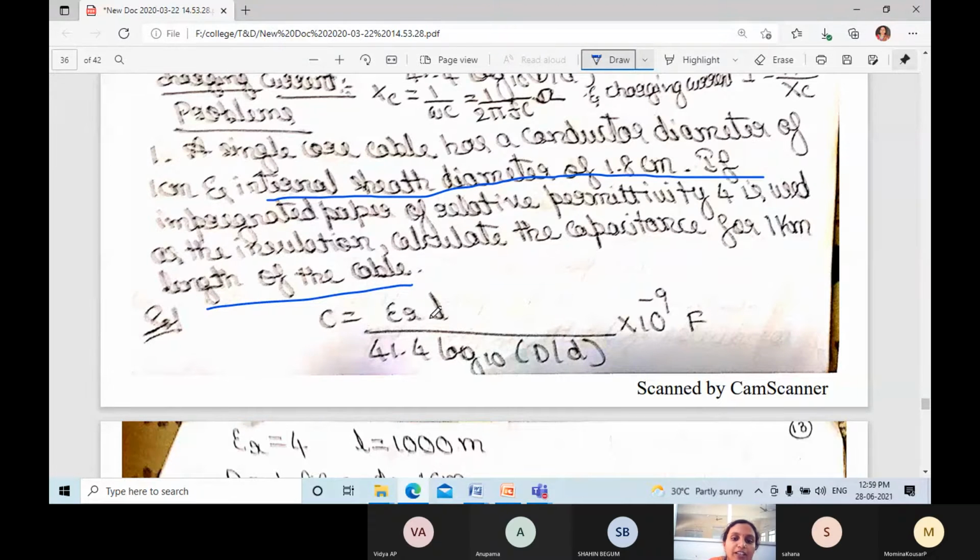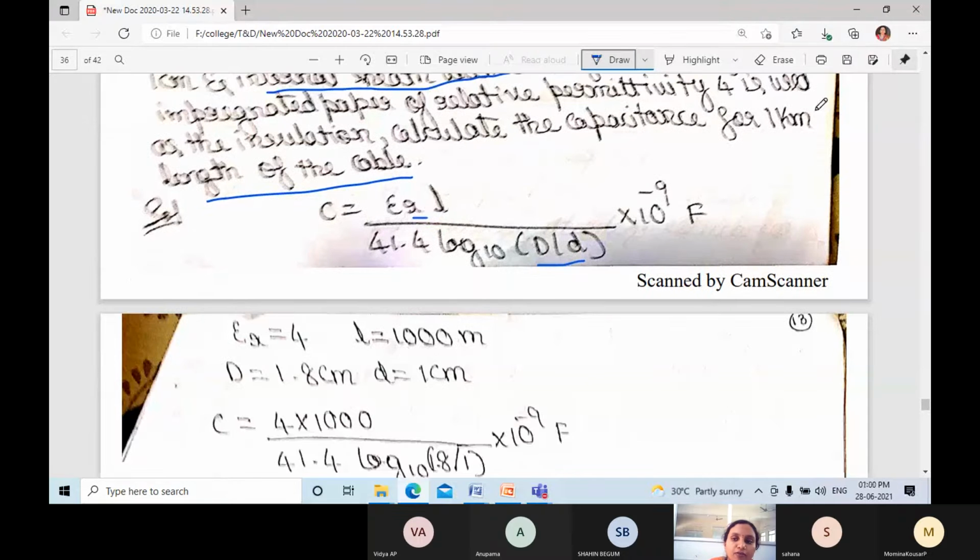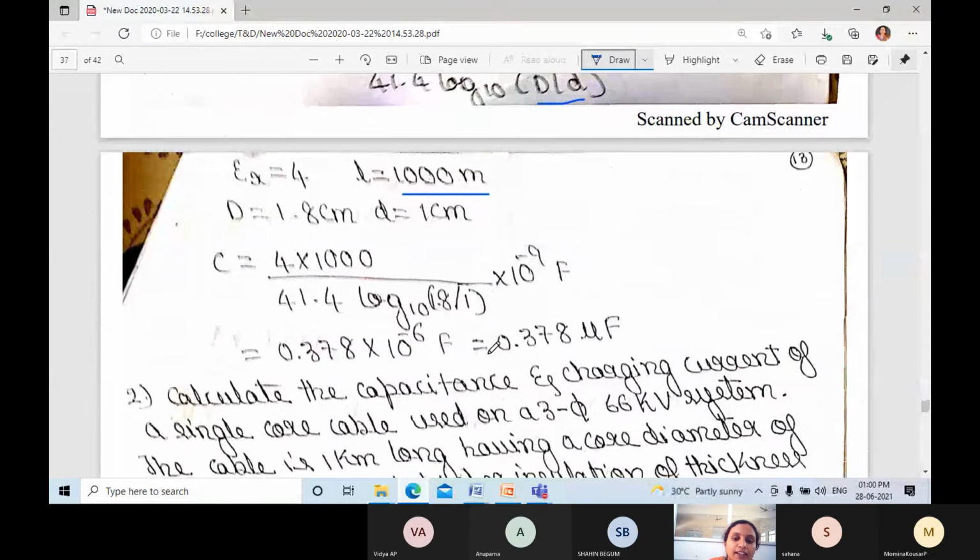So C = εr L divided by 41.4 log10(D/d). We know the D/d value, the εr value, and the length is 1 kilometer, that is 1000 meter. Substitute and you get 0.378 microfarad.